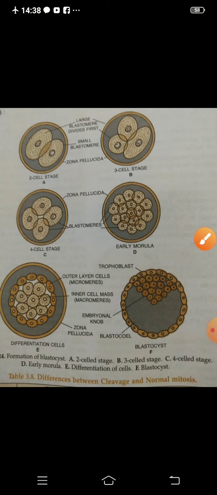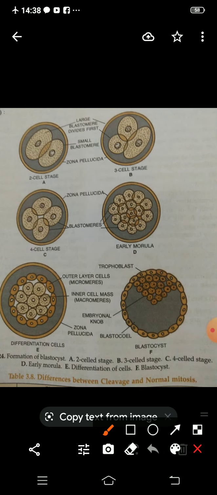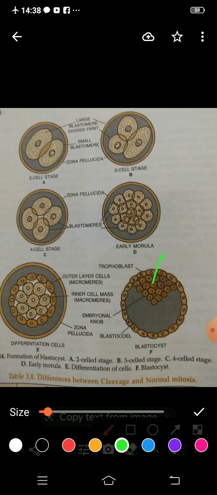And one more thing which is not given in your NCERT book, but I am just telling you that ये जो blastocyst है, where the embryonal knob is present, that means this is the embryonal knob, ये embryonal knob है ना, it is called embryonic pole, and opposite ये वाली side कहलाती है abembryonic pole, दो हिस्सों में इसको डिवाइड कर लिया so that it will be easy to understand कि कौन सी जो है वो ये एरिया है। तो दिस इज़ ऑल अबाउट द डेवलपमेंटल स्टेजेस, है ना, फ्यू डेवलपमेंटल स्टेजेस।